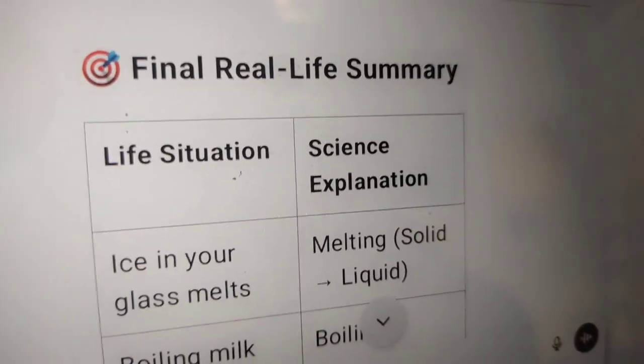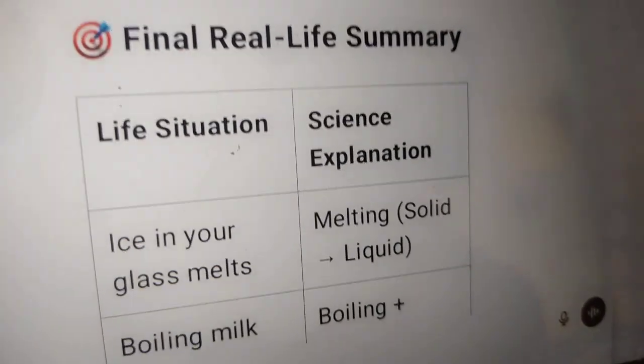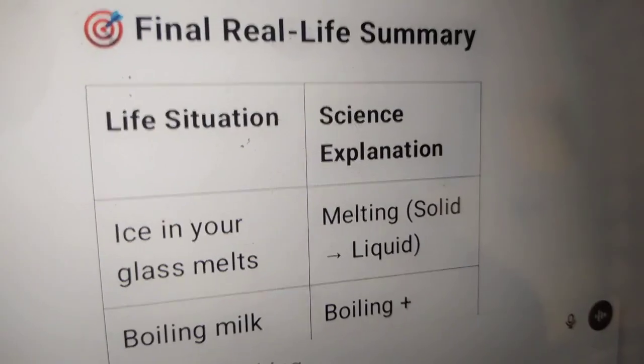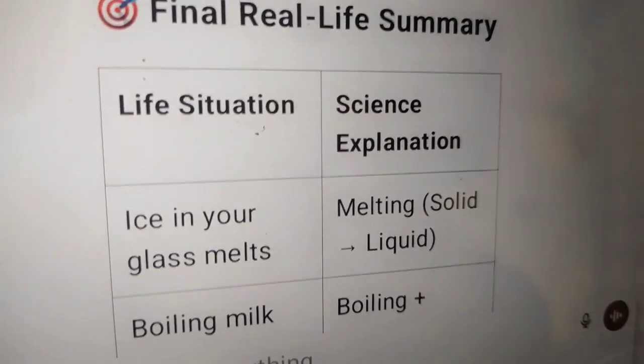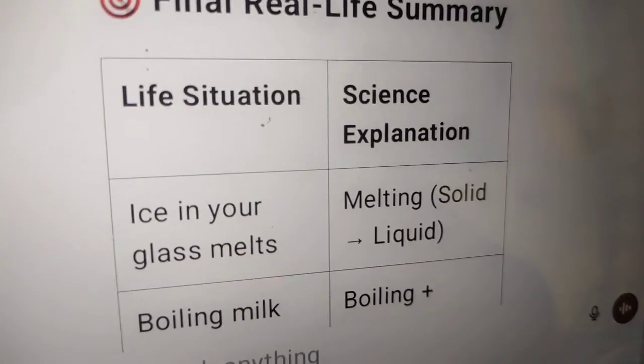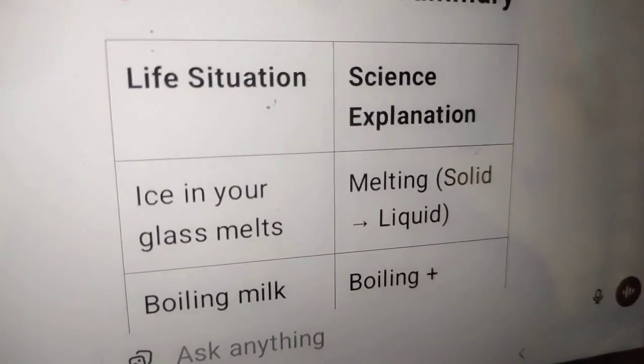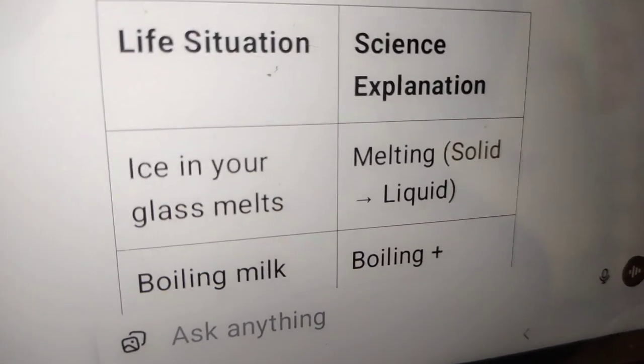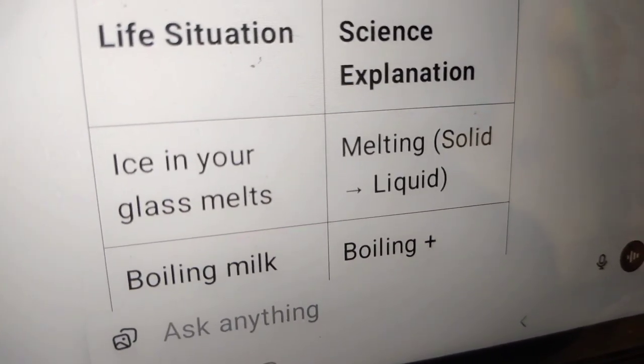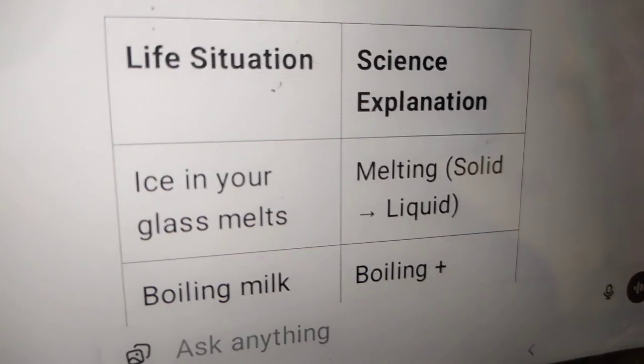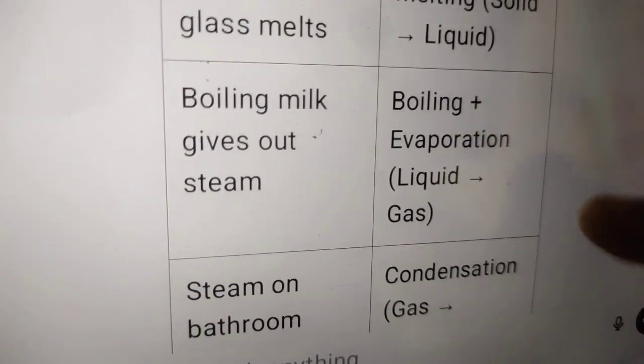Now conversion is already done, and here is the final real life summary. Life situation, science explanation. Adding life and science together is what makes chemistry. Ice in your glass melts: melting, solid to liquid.